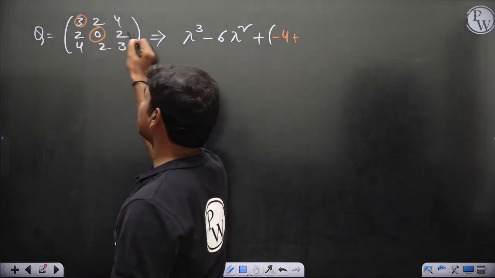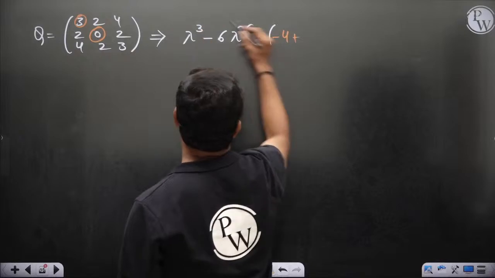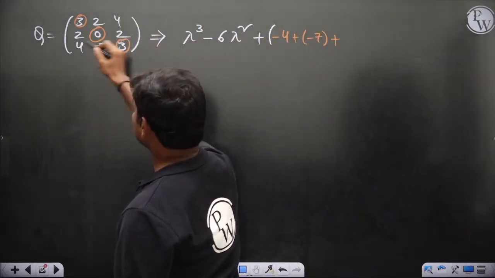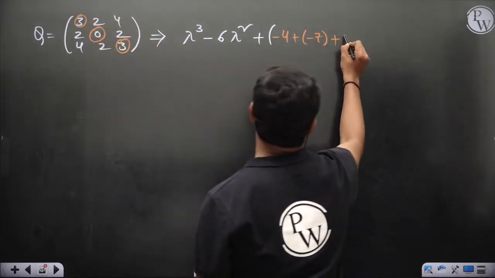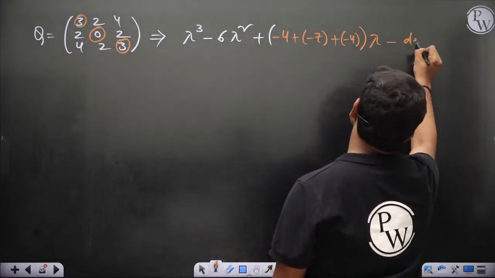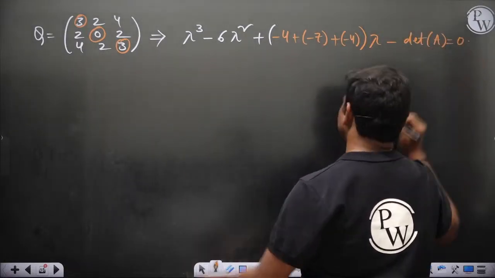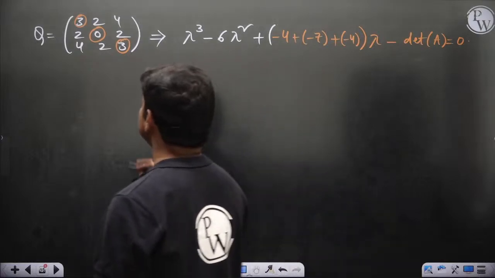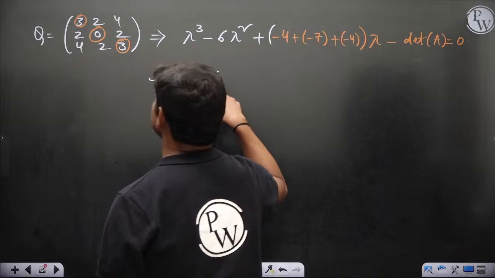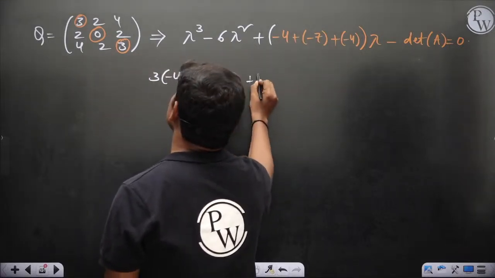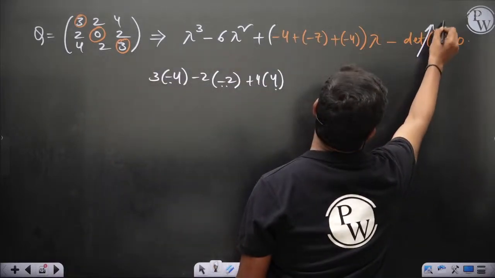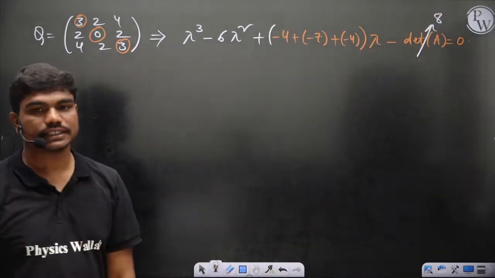plus again calculate the principal minor of this diagonal. So you delete this column and this row. So 3 3s are 9 minus 16, which is minus 7 plus coming to this element again. So you delete this column and this row. So 0 minus 4. So this is minus 4 times lambda. So minus plus again minus determinant of A is equal to 0. So in this case, if you calculate the determinant of A carefully, 3 times minus 4 minus 2 into minus 2 into 6 minus 8 minus 2 plus 4 into 4. So 16 plus 4 20, 20 minus 12 is 8. So this value is 8.